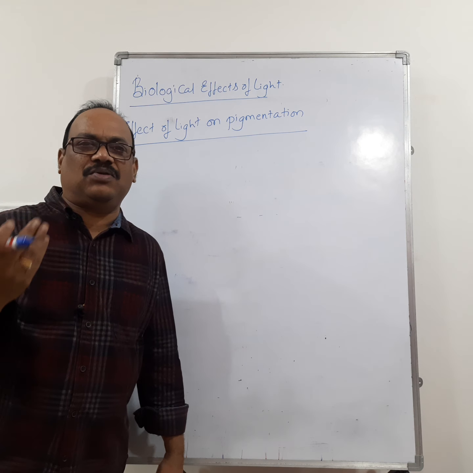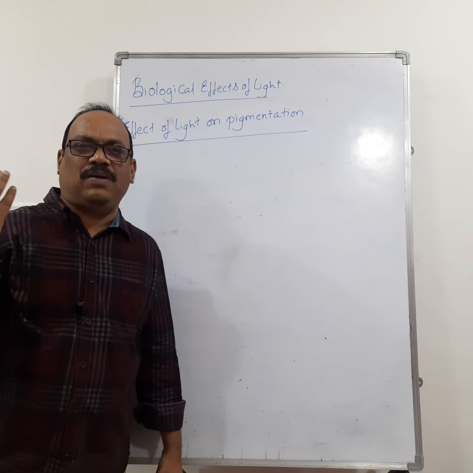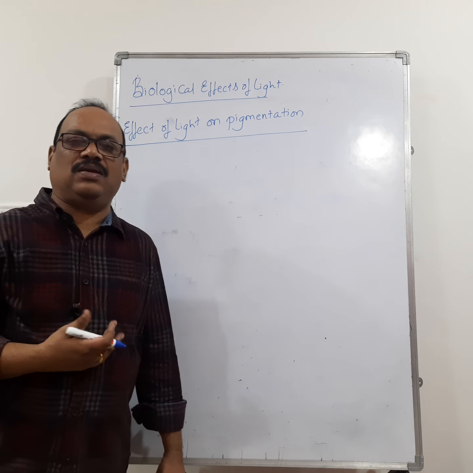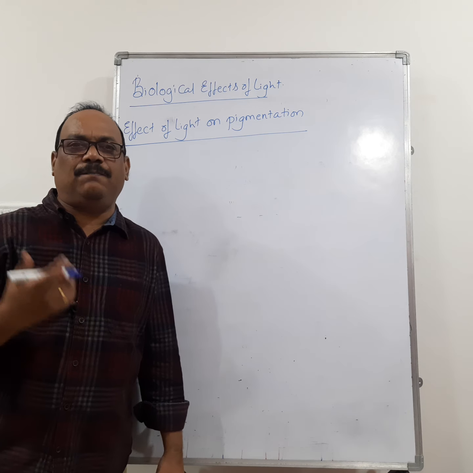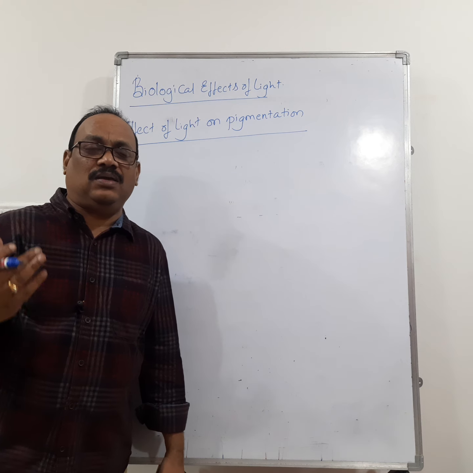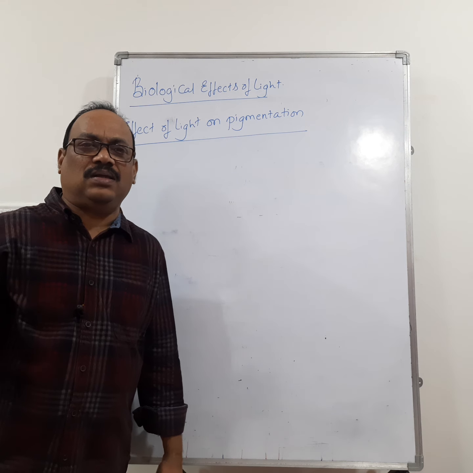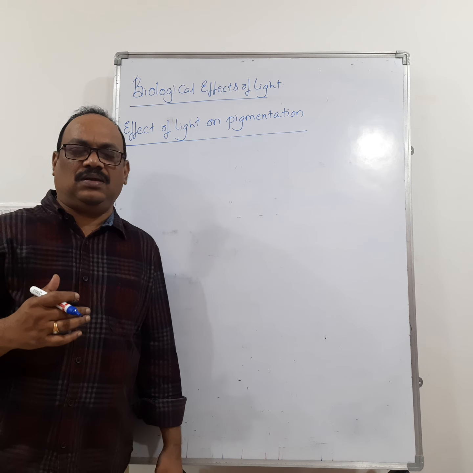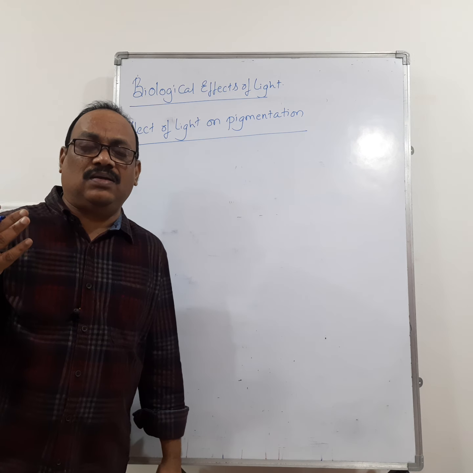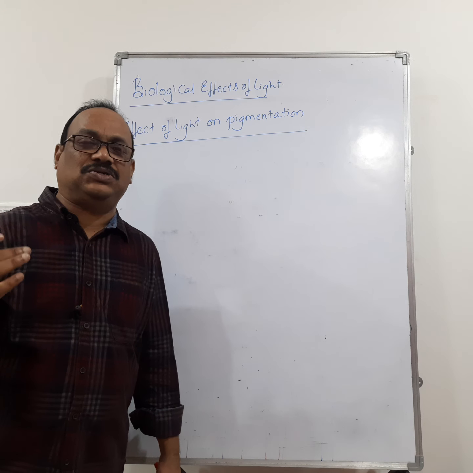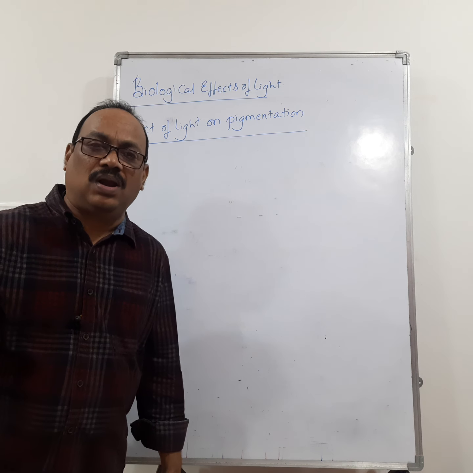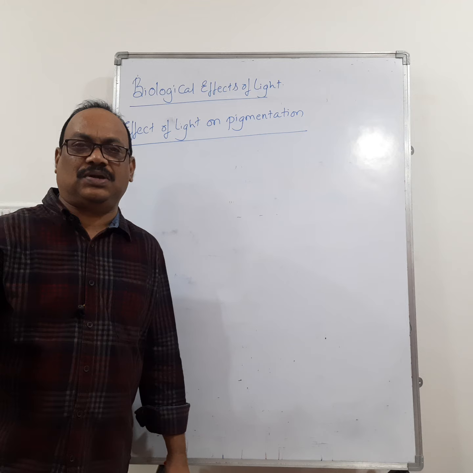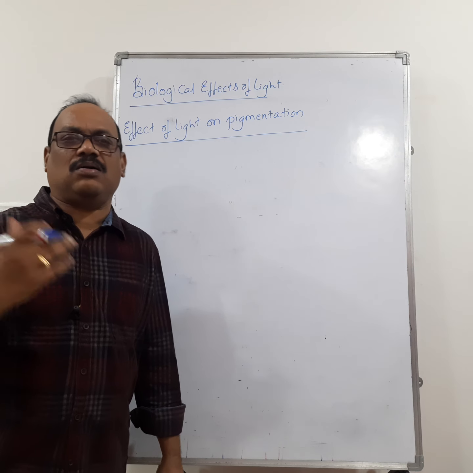Remember that the organisms living in low light conditions have less pigmentation, and the organisms living in high light intensity have more pigmentation and a dark complexion.